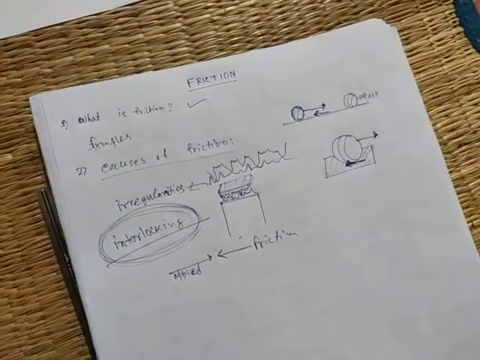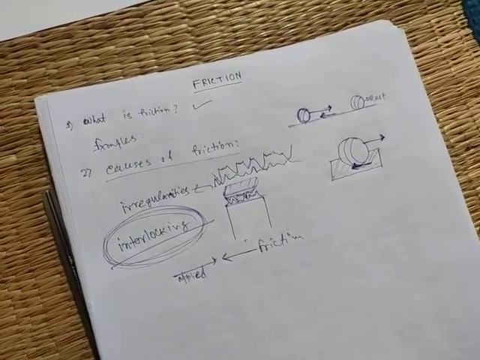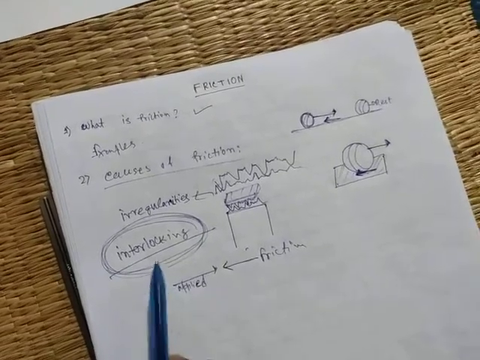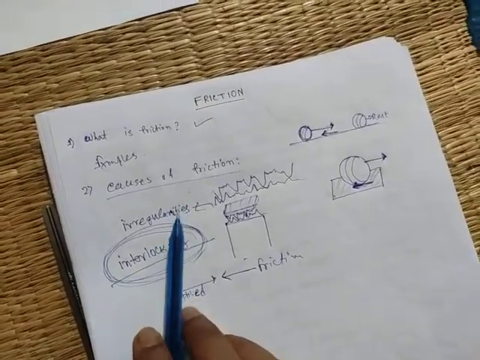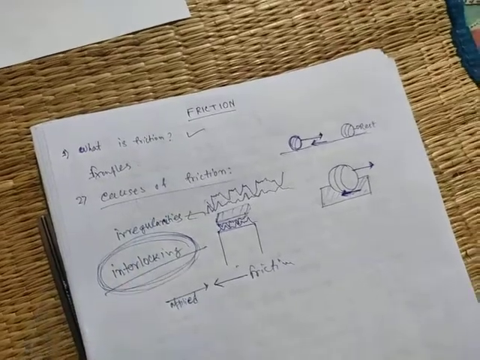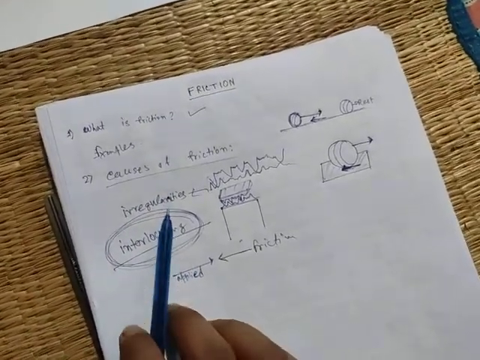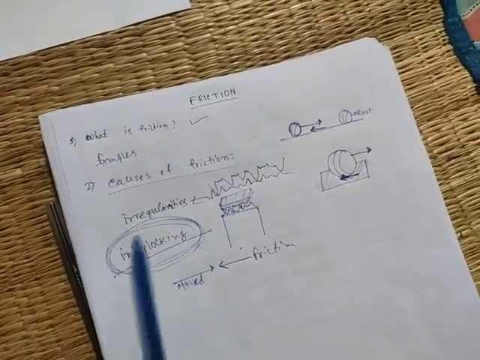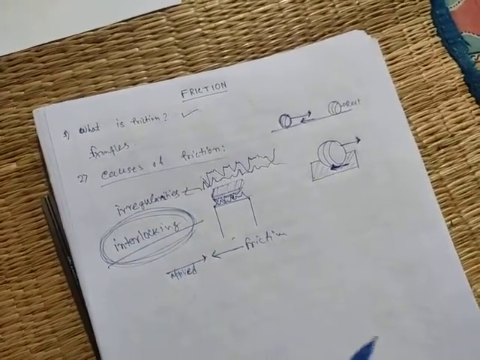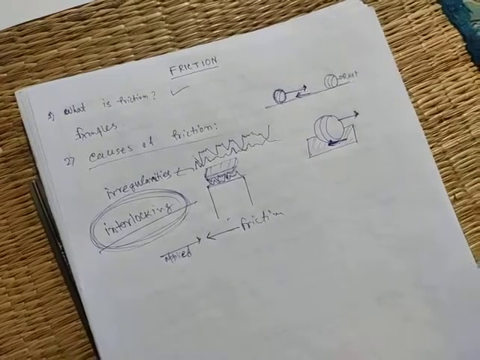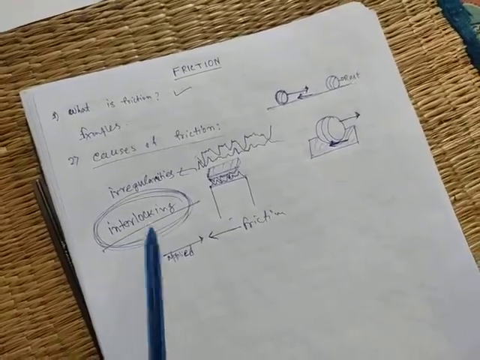Understand? And these irregularities are the cause of this friction, because due to these irregularities two bodies interlock with each other, and if we try to move any object, then we have to overcome this interlocking.